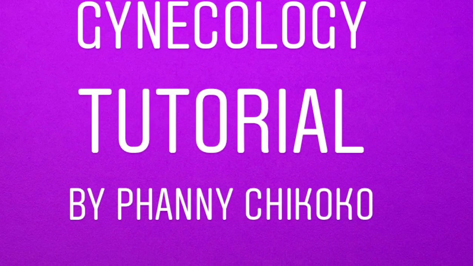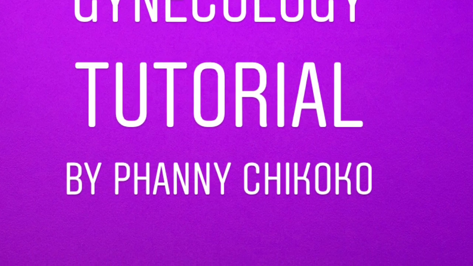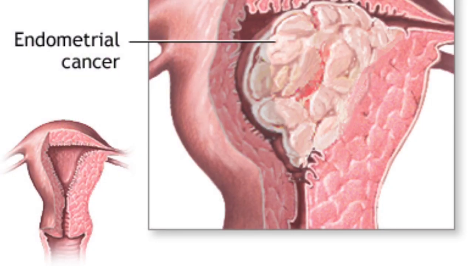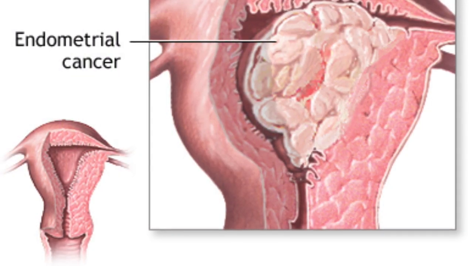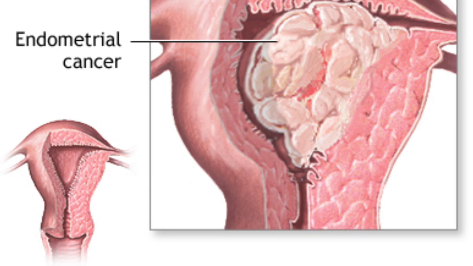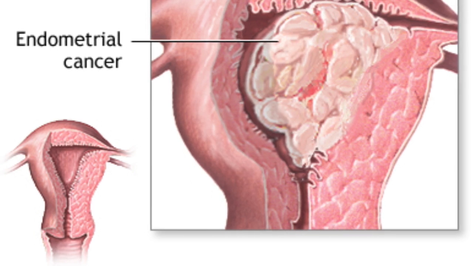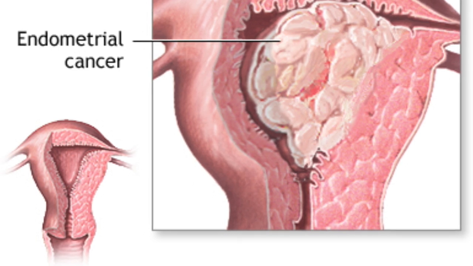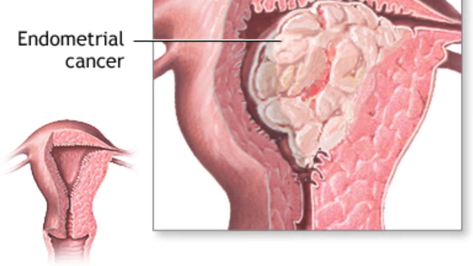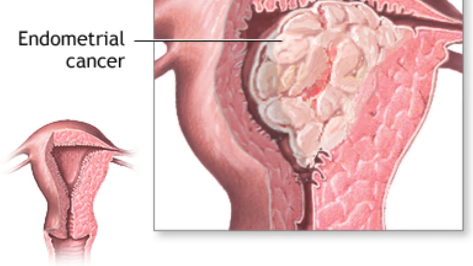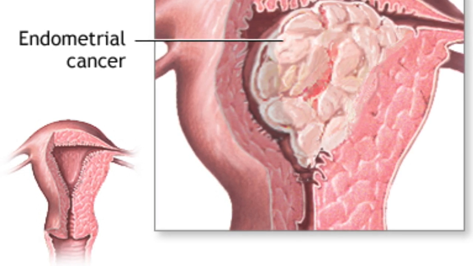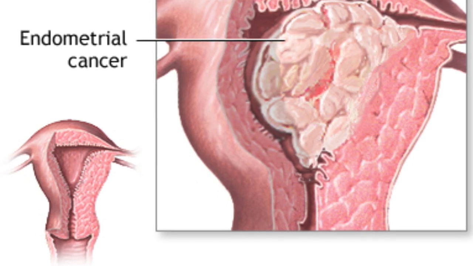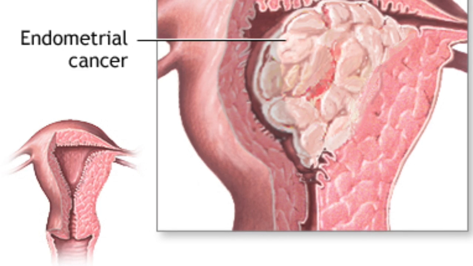In this video, we shall be discussing endometrial cancer from the Department of Gynecology. So endometrial cancer is a malignant disease of the uterus that is very common and has an age-related incidence of 95 per 100,000 women. The lifetime risk of developing endometrial cancer is approximately 1 in 46. That means the mean age of diagnosis is 62 years. Approximately 25% of endometrial cancers occur before menopause.